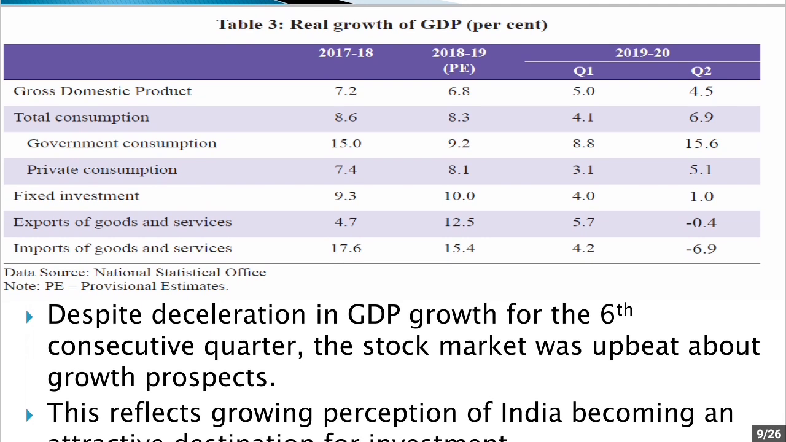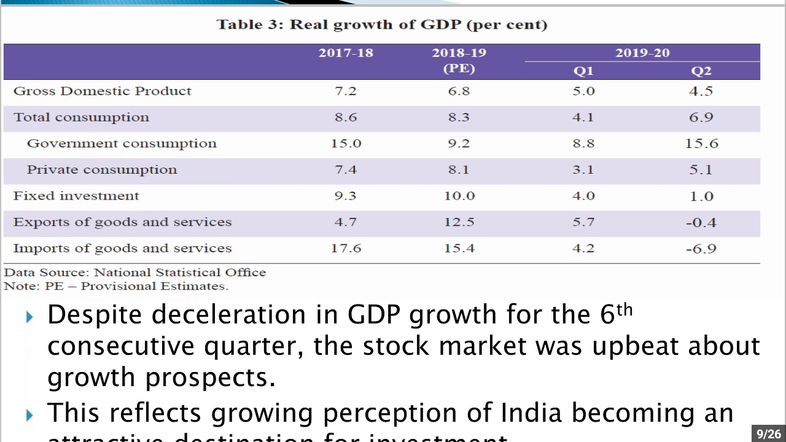Now, real growth in GDP in percentage. When we talk about GDP, the growth in the first quarter of 2019 has been a 5% GDP growth rate, whereas in the second quarter it has been 4.5%. When we talk about total consumption, in the first quarter it was low, only 4.1%. It did pick up in the second quarter to 6.9%. Now, this aggregate of 6.9% has been contributed because government consumption grew to 15.6% in Q2. Although there was some upsurge in private consumption also, because it grew from 3.1% in Q1 to 5.1% in Q2.